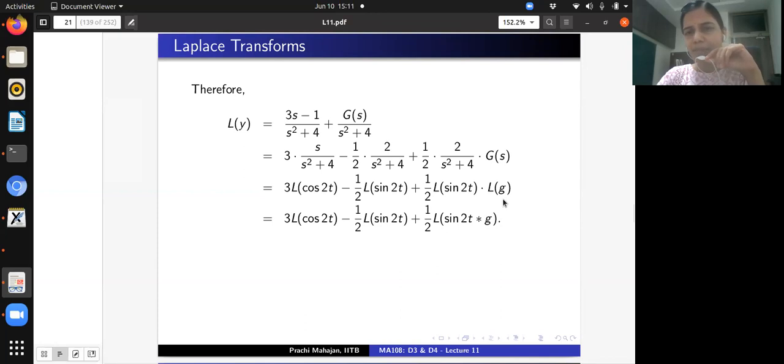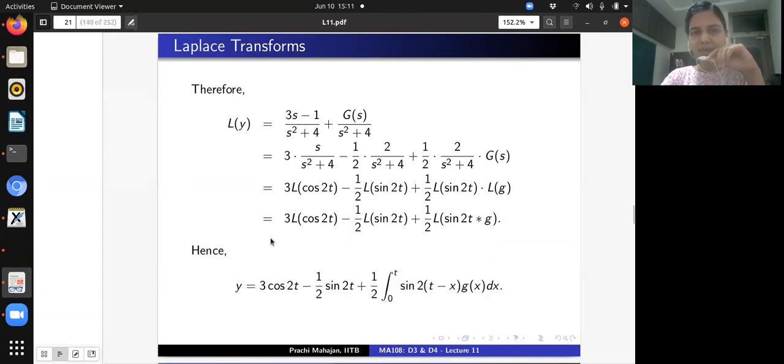Okay, so now I'm going to use the fact that we just learned that the product of Laplace transforms is the same as taking the Laplace transform of the convolution function. So I'm going to replace this term, the product of the Laplace transform of sine 2t with the Laplace transform of g, by the Laplace transform of sine 2t convolved with g, and then use the fact that the Laplace transform is a linear function to write this as the Laplace transform of 3 cosine 2t minus